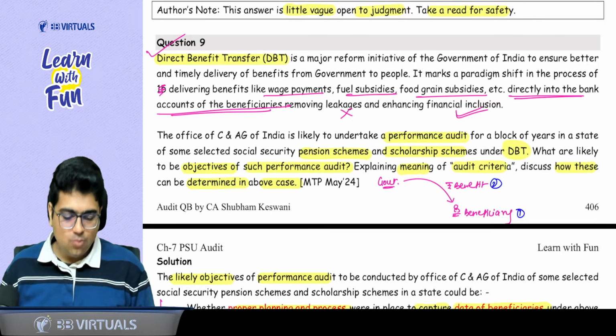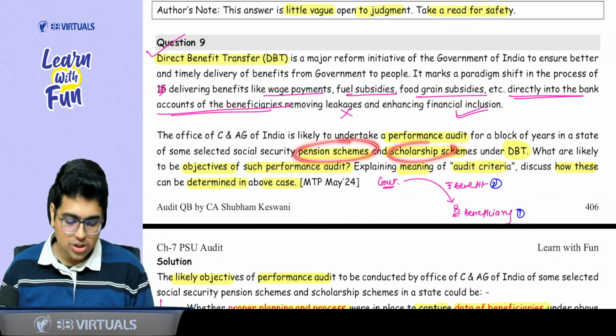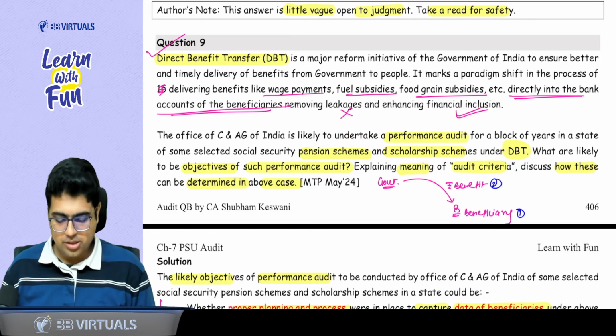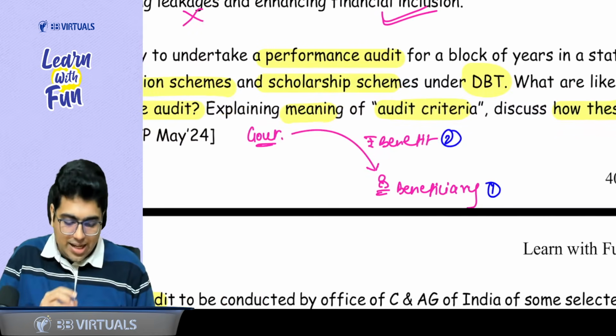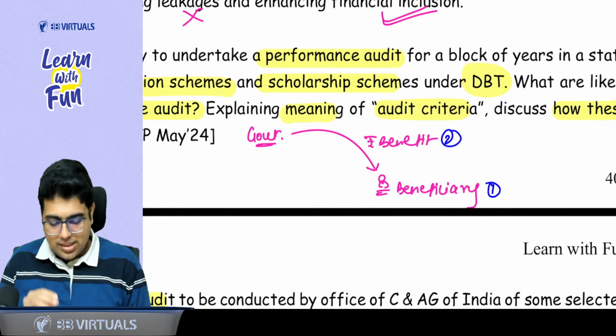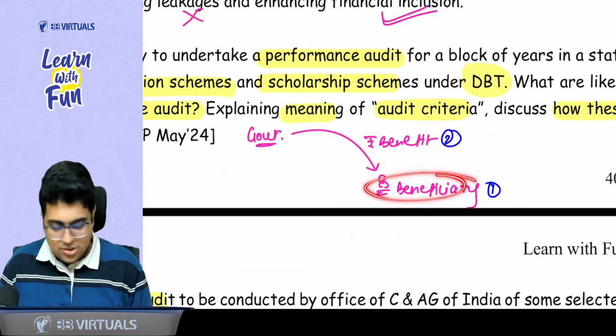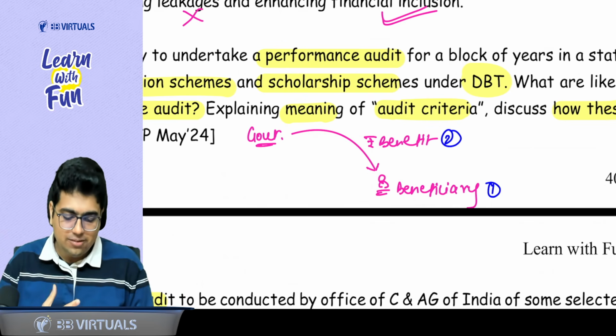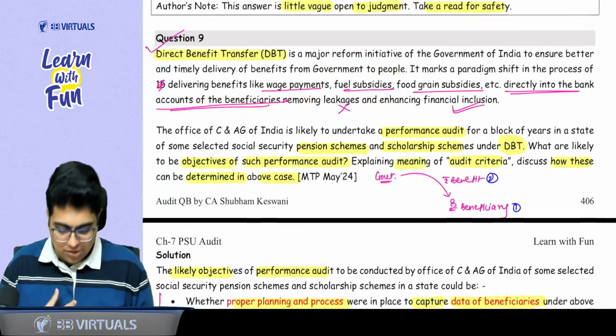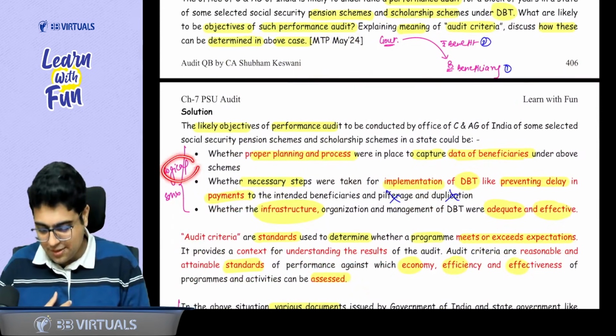The office of CAG wants to do a performance audit of such type of pension schemes, scholarship schemes under direct benefit transfer. So tell me, what is the objective of such a performance audit? So can I say the objective will be that the funds which are transferred are directly given to the beneficiary. That is the objective of this program. And the second thing, we will see whether proper benefit is given to the beneficiary. So the objective, you just have to frame it logically.